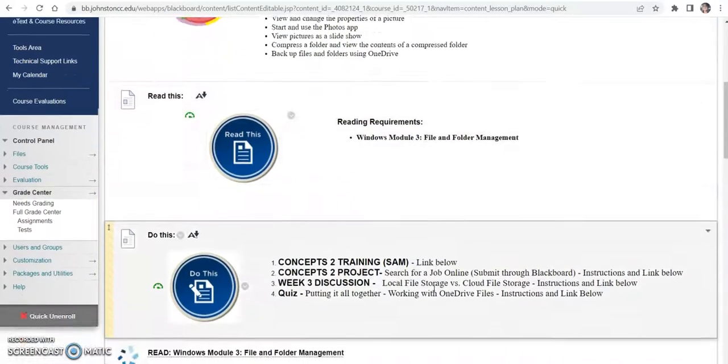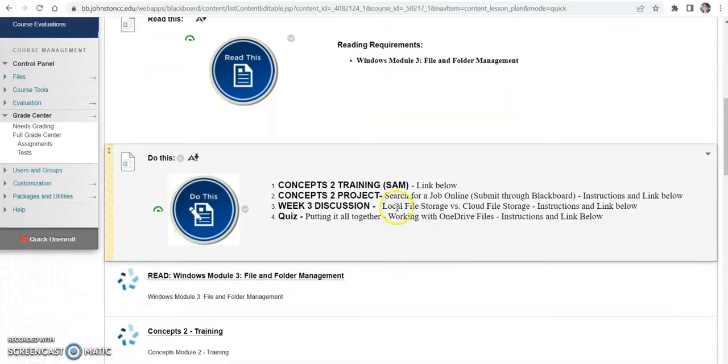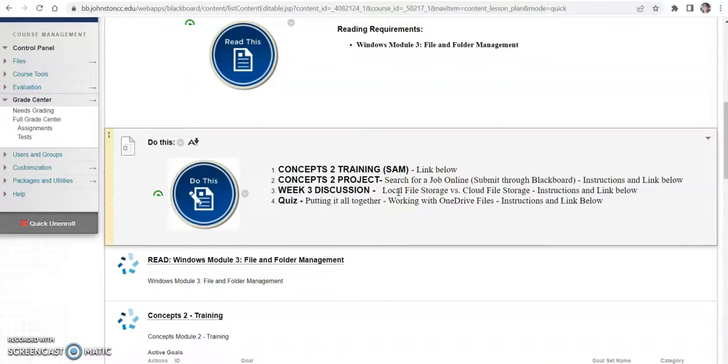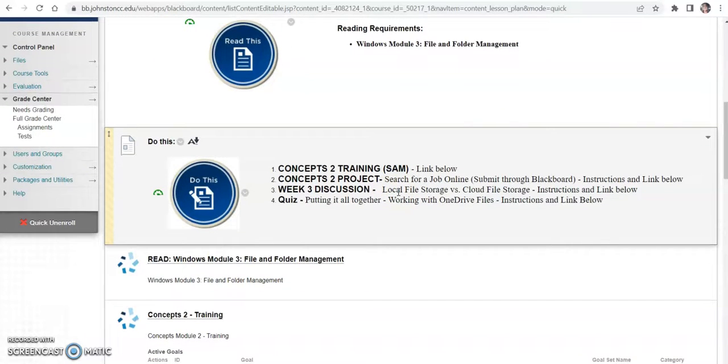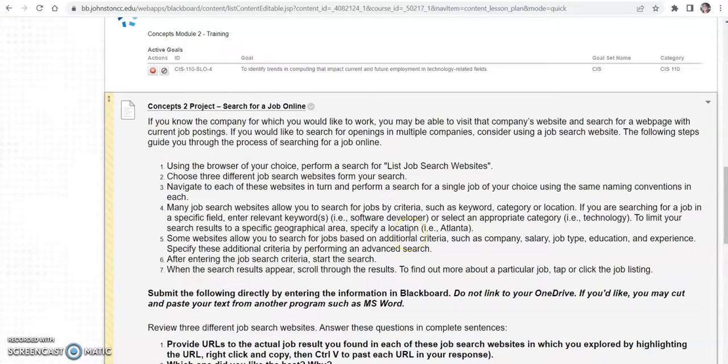You have a training to do for this week as well as a project. The project for this week, you are going to get to search for a job online using 3 separate job search websites. An example of these would be careerbuilder.com, hotjobs.com. Those are job search websites. Please don't use websites that take you directly to the company page. So for example, if you were looking for a job on Apple's website, that wouldn't be a job search website that you could use for the sake of this assignment.